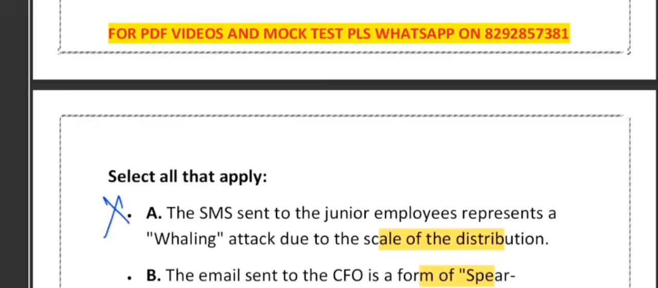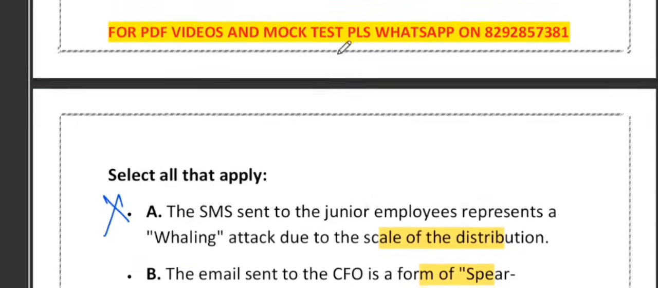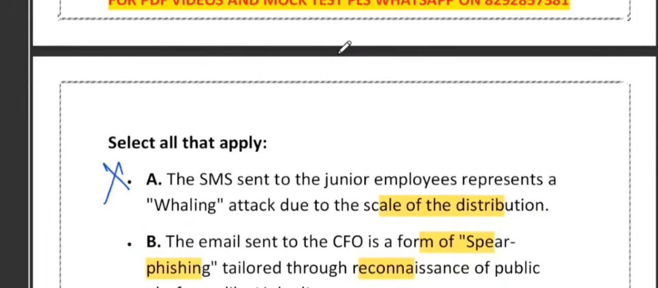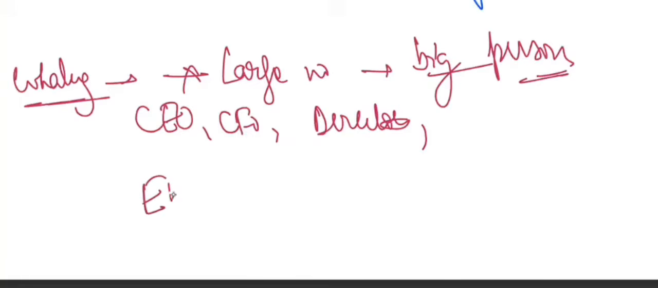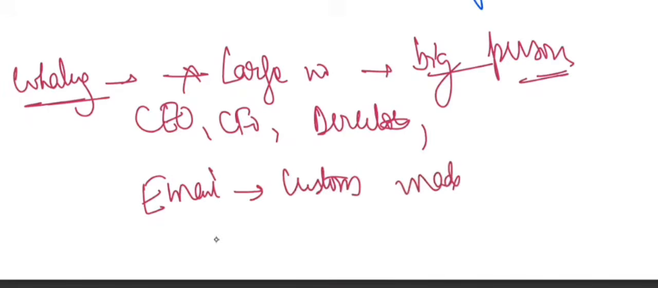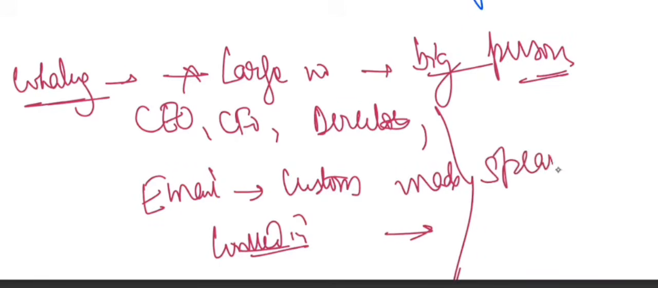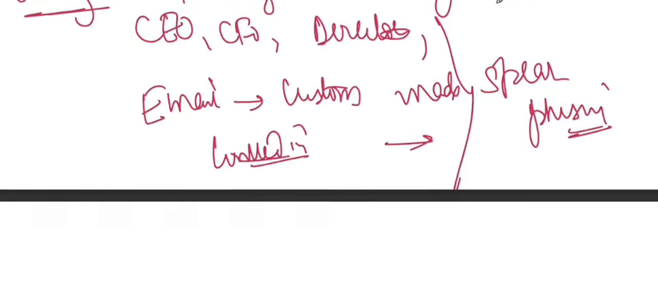What do you think about option B? It says the email sent to the CFO is a form of spear phishing tailored through reconnaissance. Actually, this option is correct. Clearly it is correct, because only one specific person is targeted, the CFO. And they have clearly mentioned that the email sent to the CFO was custom made. It used LinkedIn information and pretended to be the CEO. This technique is what we call spear phishing. When spear phishing targets a top executive, it is also called whaling. Whaling is a type of spear phishing only.